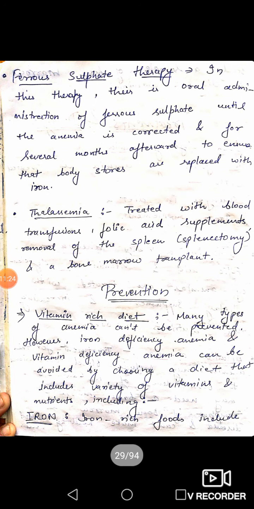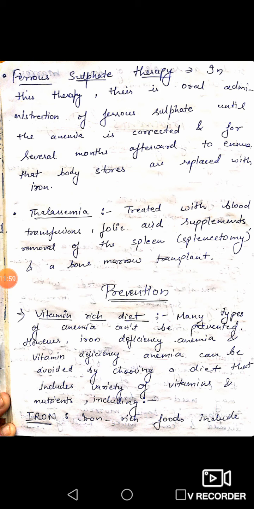Next is our ferrous sulfate therapy. What do we do in this therapy? In this therapy, there is an oral administration of ferrous sulfate until the anemia is corrected and for several months afterward, to ensure that body stores are replaced with iron. Means if we are having a deficiency of iron or the RBC content in the blood is low, then we will provide some tablets or ferrous sulfate solutions, or syrups, to treat anemia.